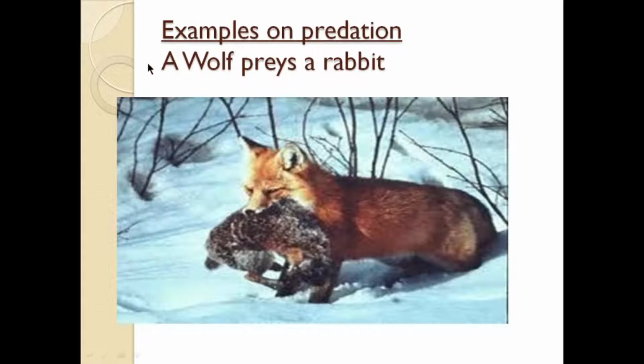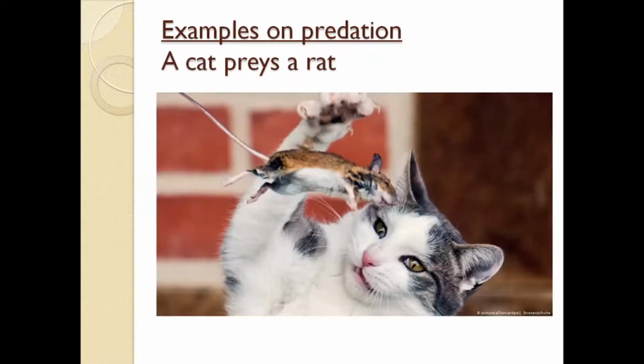Another example on predation is a wolf attacks a rabbit. The wolf here is the predator, the killer, the devouring animal, and the rabbit here is the prey, which is devoured, which is killed. Examples on predation. A cat attacks a rat. A cat here is the predator, the killer, the devouring animal, and the rat here is the prey, which is killed, which is devoured, which is attacked.